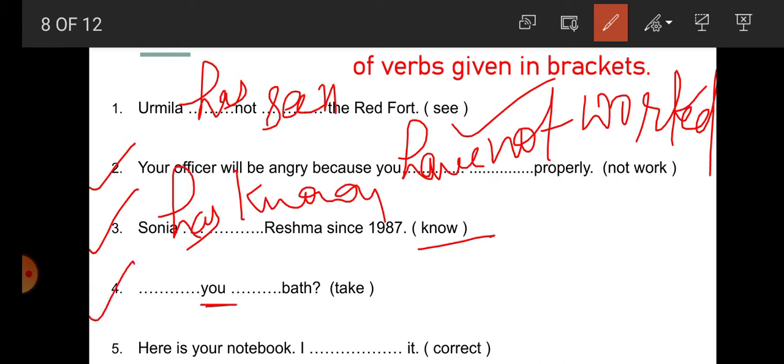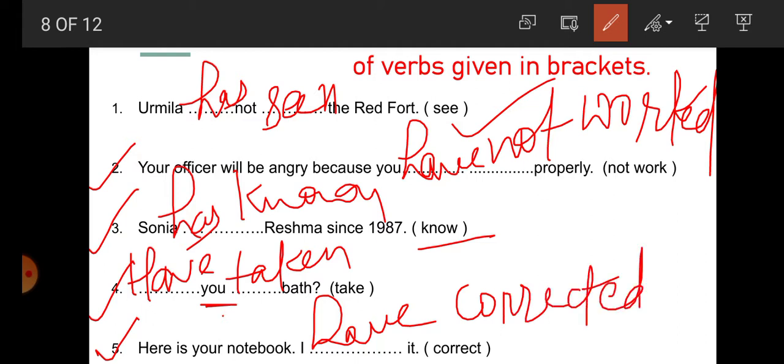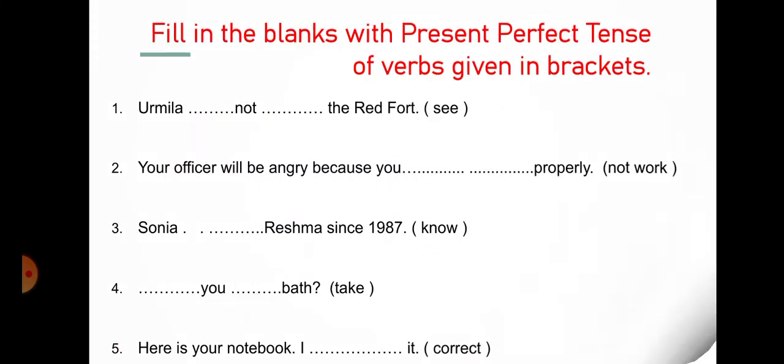Number 4: For you, what will be the subject here? Interrogative sentence, it is have. So have you taken bath? Number 5: Here is your notebook. I have corrected it. After I, what will be the auxiliary verb? Have. I have corrected it. Subject plus has or have plus V3. So I have corrected it. Students, we have done 5 questions here. Now the next one.